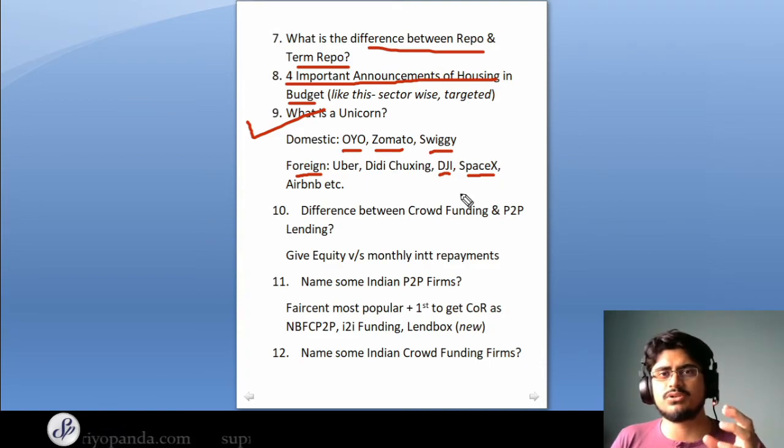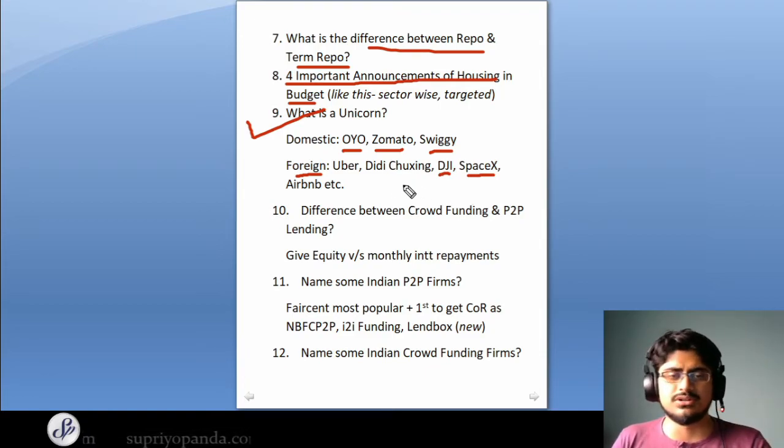So the most number of unicorns are mainly in China and USA. However, India is a close third. So keep in mind that information as well. Moving on to the next question.